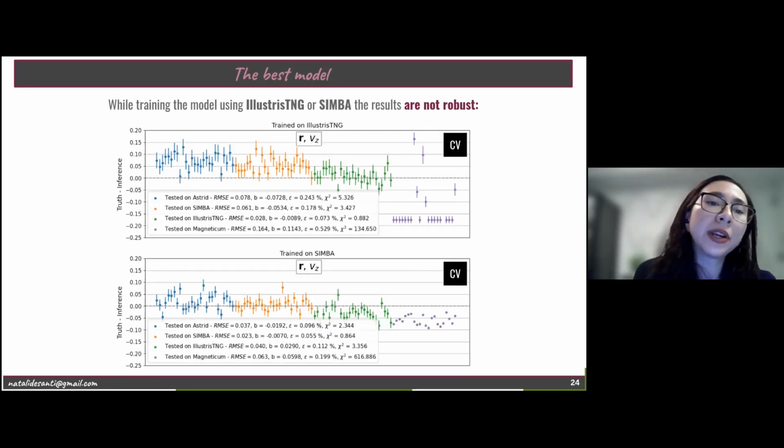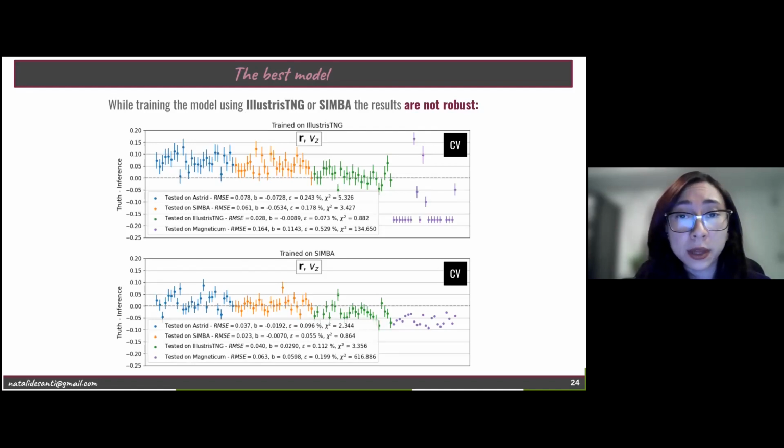Here we are looking at the truth minus the inference for the CV boxes of Astrid, SIMBA, Illustris, and Magneticum, for a model that was trained on Illustris and on SIMBA. Just by eye, we are not following this 0 line in all the cases. If you take a look at the scores, they are terrible. So we can say that a model trained on IllustrisTNG or SIMBA does not give us a robust model which can extrapolate its predictions to different hydrodynamical simulations.